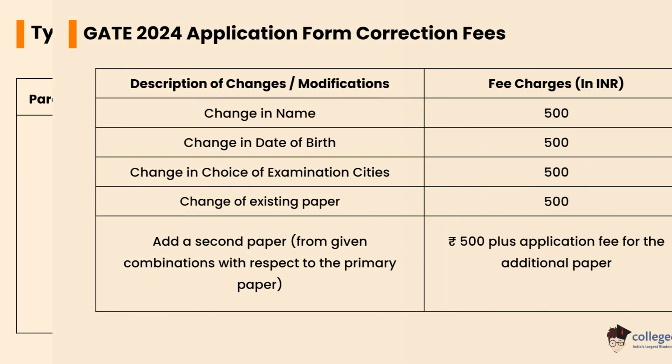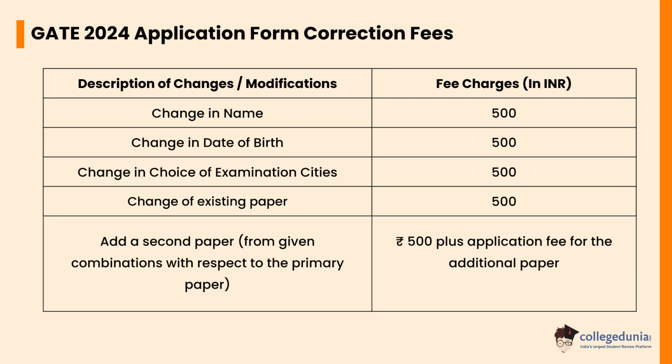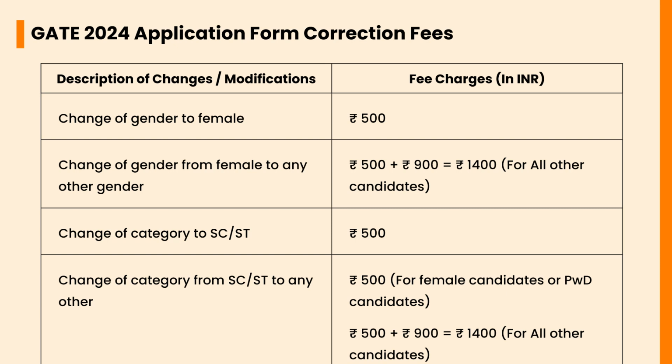Let's check the GATE 2024 application form correction fees. INR 500 for changing the name, INR 500 for changing the date of birth, INR 500 for changing the choice of examination cities, INR 500 for change of existing paper, and Rupees 500 plus the application fee for an additional paper. Rupees 500 plus 900, which is 1400, for all other candidates if you are changing gender from female to any other gender. Rupees 500 for change of category to SC or ST.